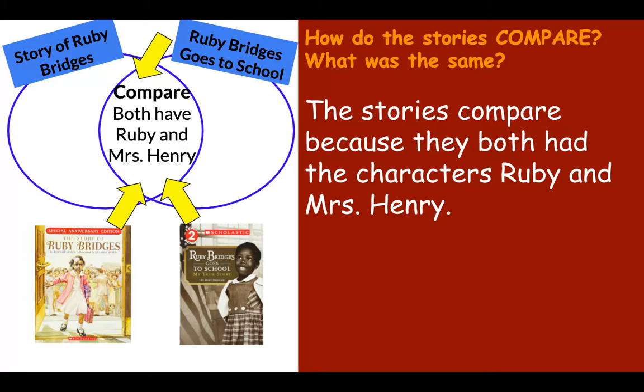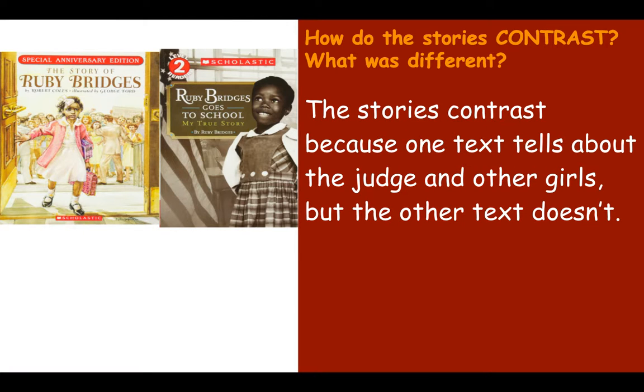Now I need to think about how the stories contrast, or what was different. I know that the stories contrast because one text tells about the judge and the other girls that had to go to all-white schools. That's the story of Ruby Bridges. But the other text doesn't, and Ruby Bridges goes to school.